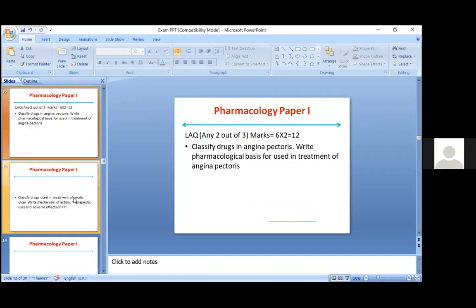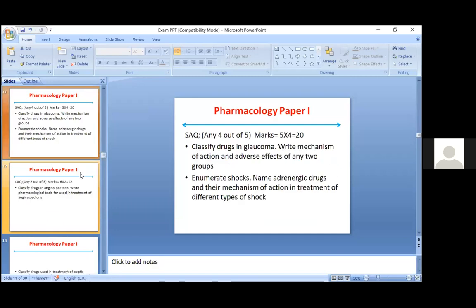Sir, what point should be written if a question is like, what's the rationale of this drug in this condition? Yeah, very good question, because I am coming to that rationale. Now, rationale is a question which will be asked not only in theory but also in viva and practical exams. So what is expected whenever a question about rationale crops up?